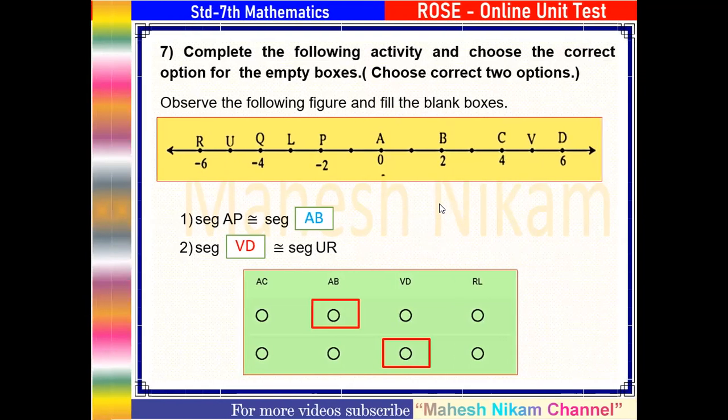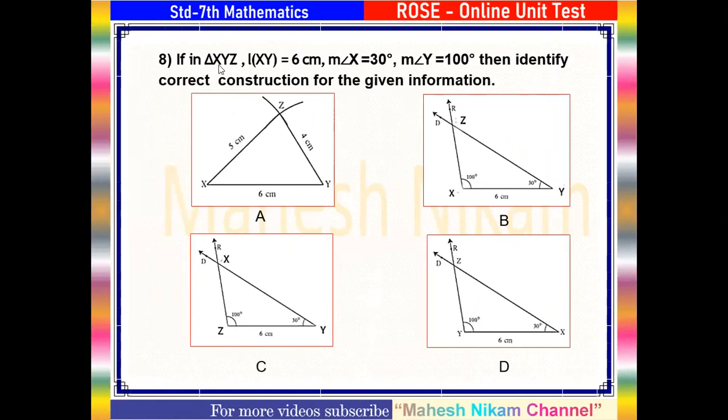Question number 8. If in triangle XYZ length XY is equal to 6 centimeter, measure of angle X is equal to 30 degree, measure of angle Y is equal to 100 degree, then identify the correct construction for the given information. Here is the given information to construct triangle XYZ and 4 diagrams are given. First you can see option A. In this diagram the length XY is equal to 6 centimeter, but they cannot show the measure of angle, therefore this is not a correct option.